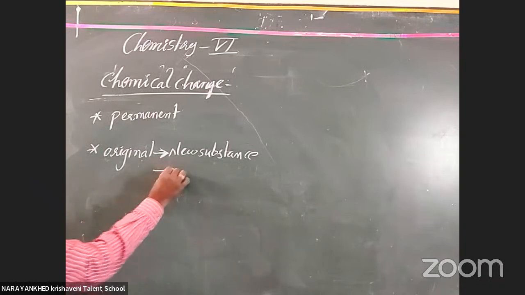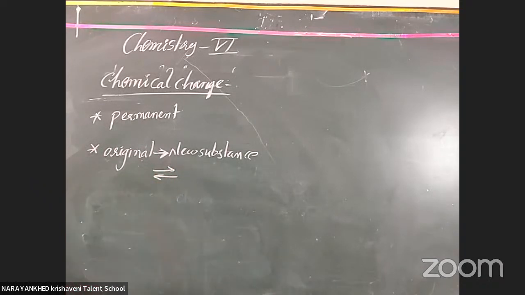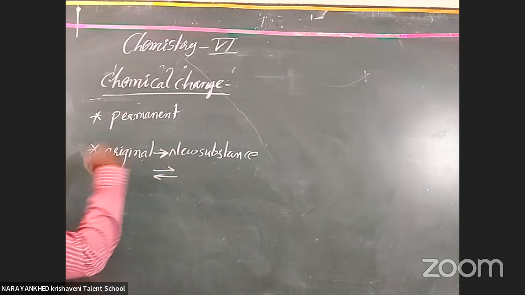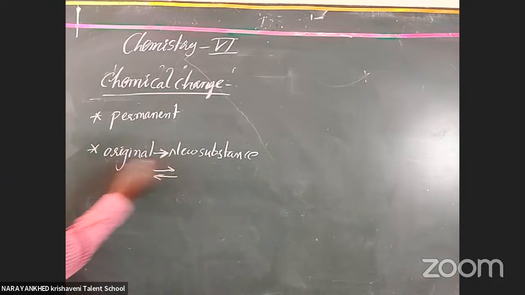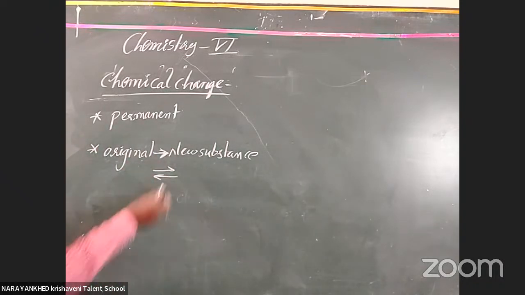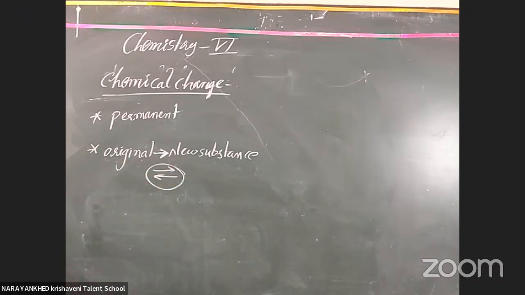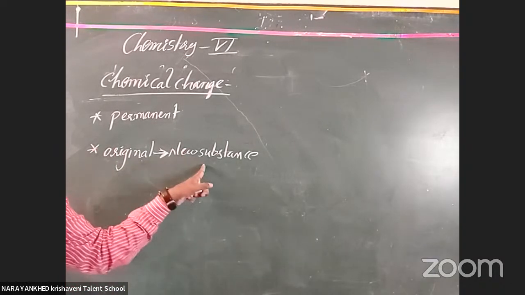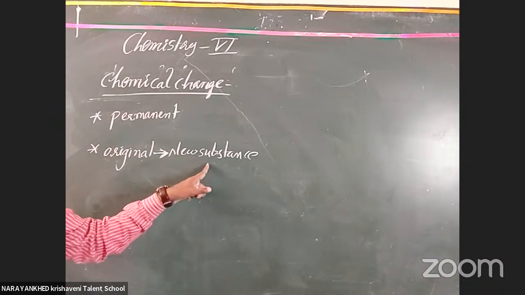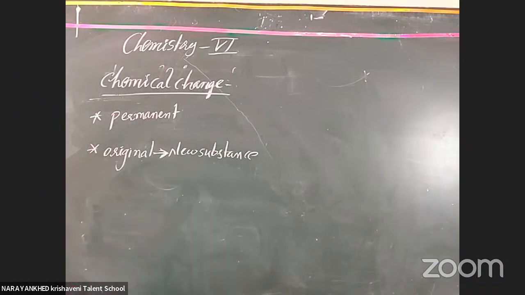Okay, now when you take a physical change, you have to mention this type of signal. Sorry, I did not mention it before. In your notes, mention that the original substance forms the new substance and then returns to the original substance. It is designated by this symbol. Please mention it. But in a chemical change, the original substance only forms a new substance. Again, the new substance does not return as the original substance.